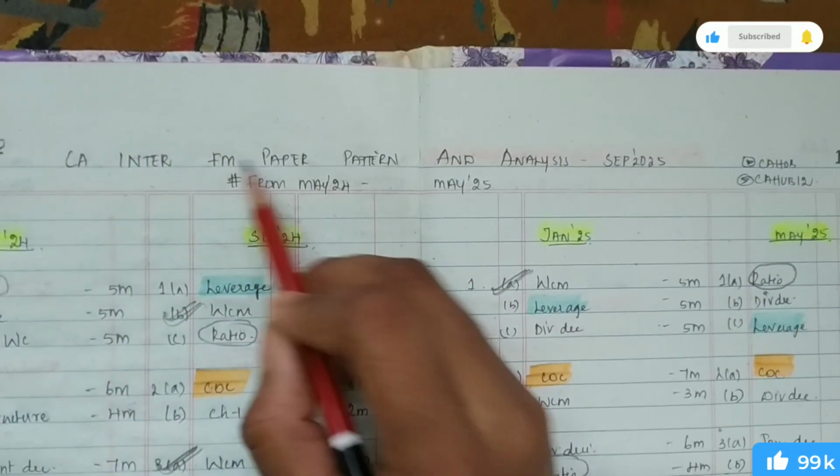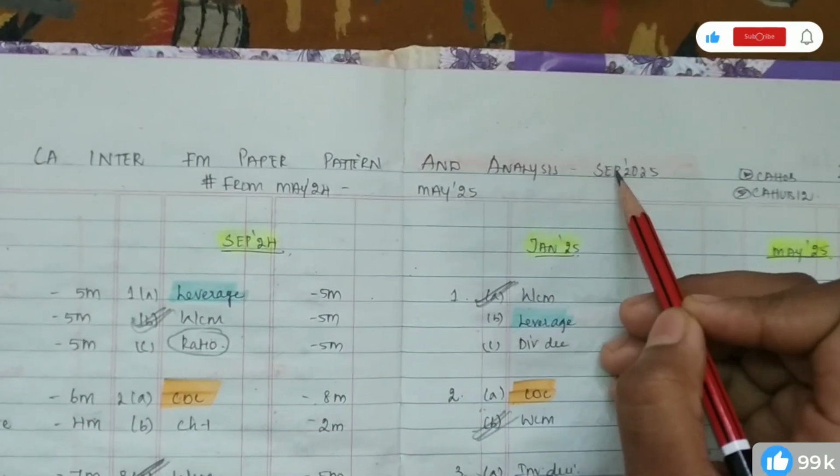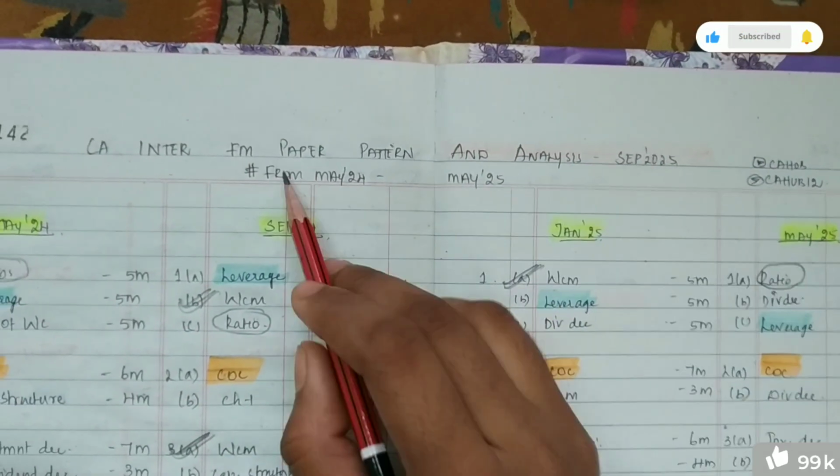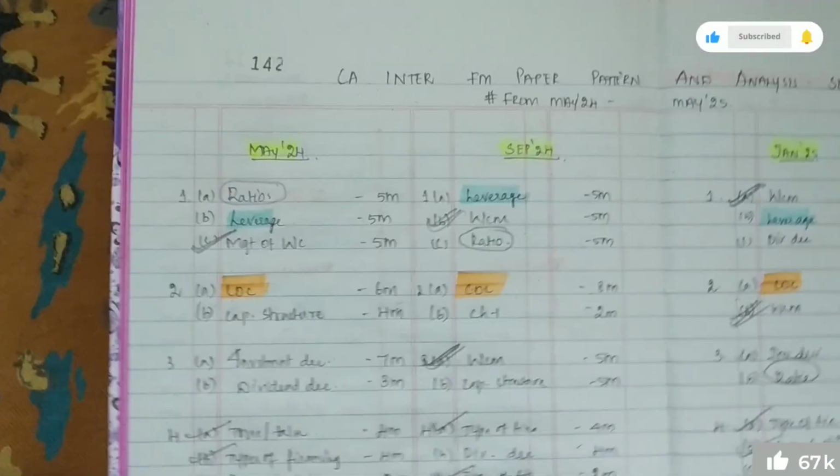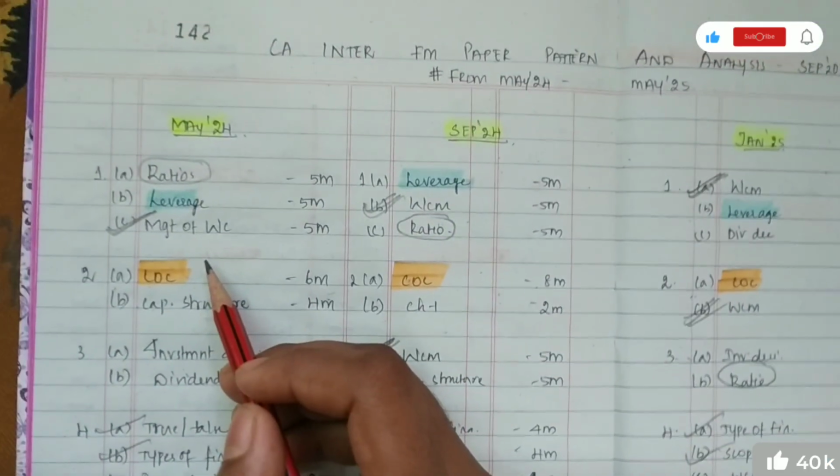So now let's get into the video. This video is about the CA Inter FM paper pattern and analysis for the September 2025 examination, from the May 24 examination to the May 25 examination. Now let's get into the May 24 examination paper pattern of our financial management.